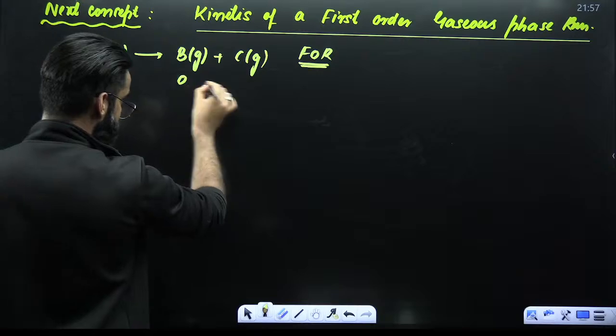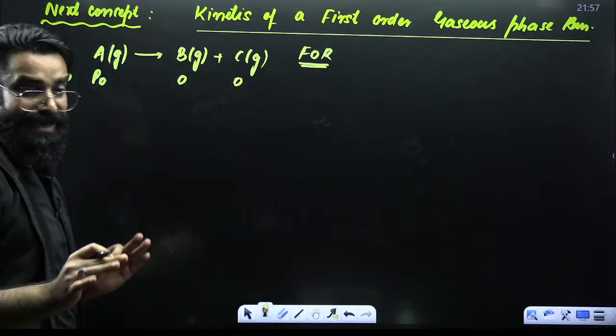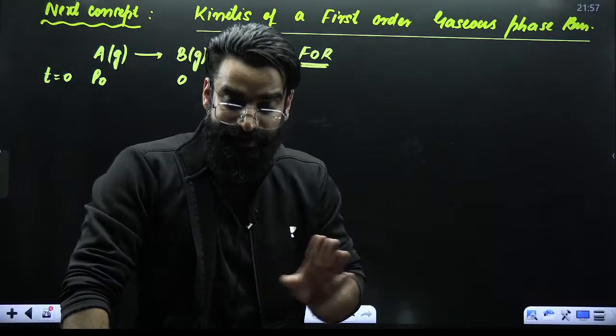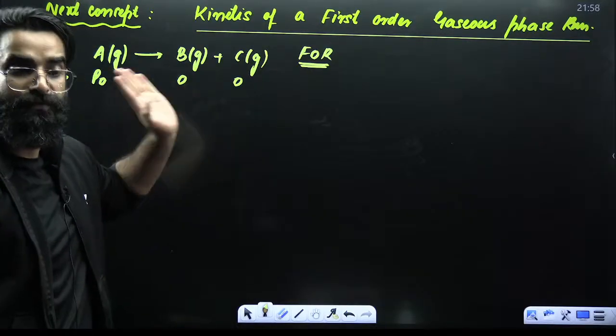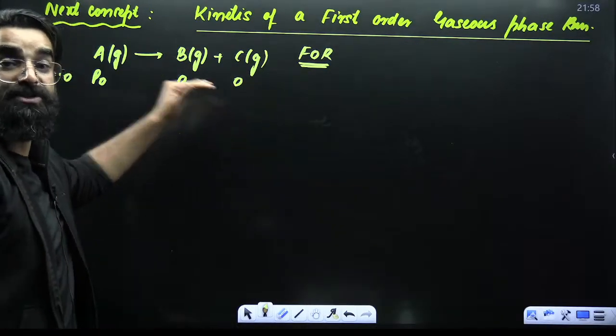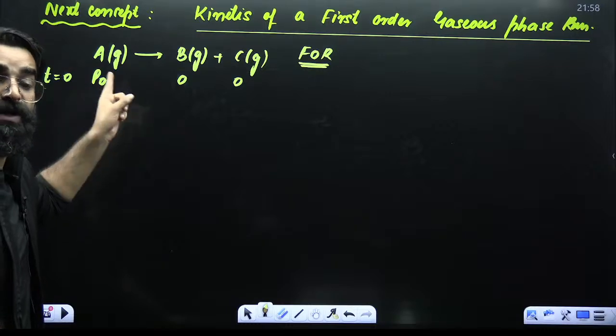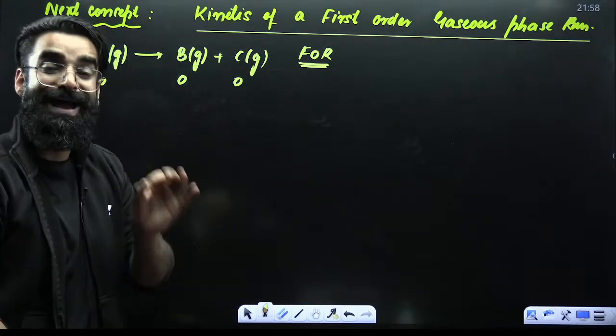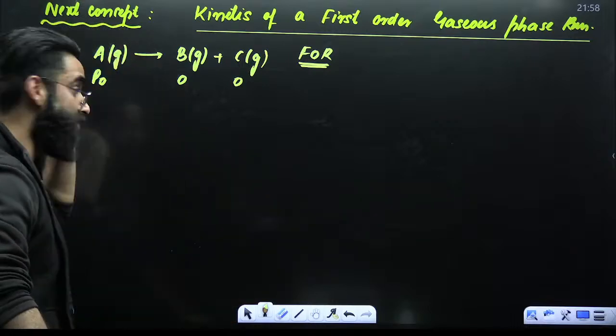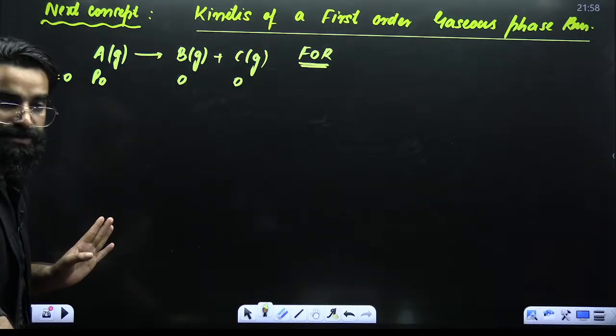So this would be initially 0, this would be 0. At time t is equal to 0, when the reaction has not started, when B has not got formed yet, when C has not got formed yet, there is only A in the container. So all the pressure at time t is equal to 0 will be due to A, which is P naught.